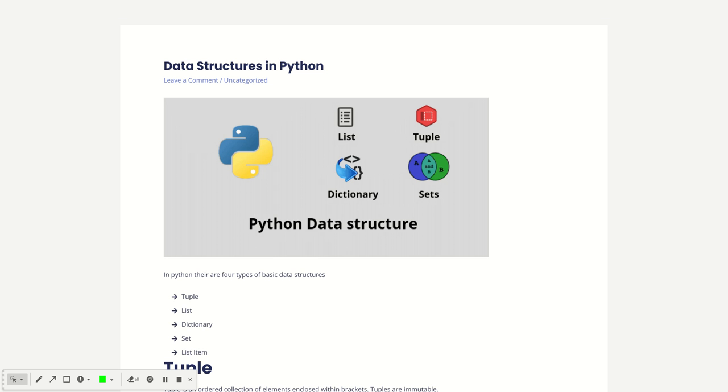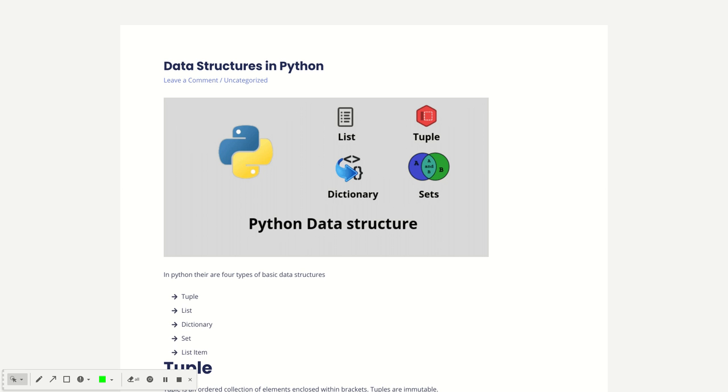Hello friends, in this video we are talking about the data structures in Python. Basically there are four types of data structures in Python: list, tuple, dictionary and sets. Today we are talking one by one about all these types of data structures in Python.